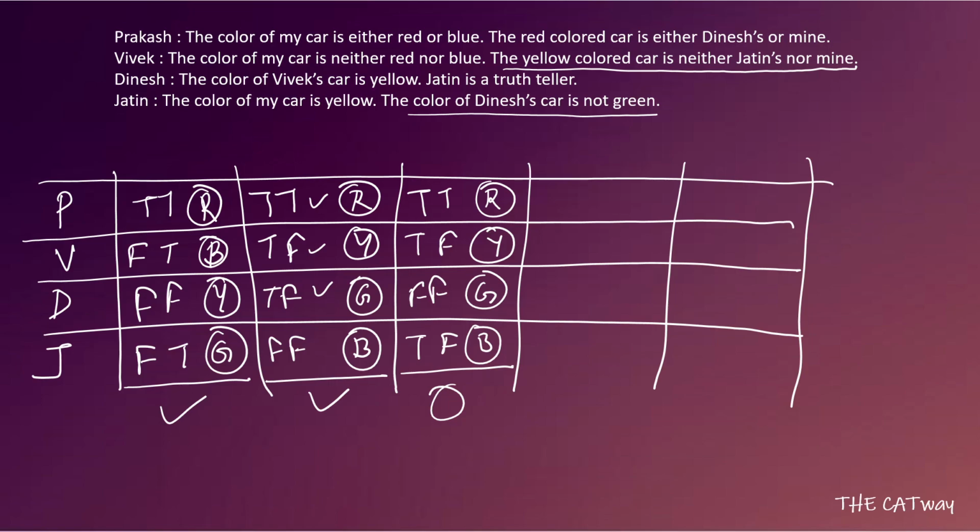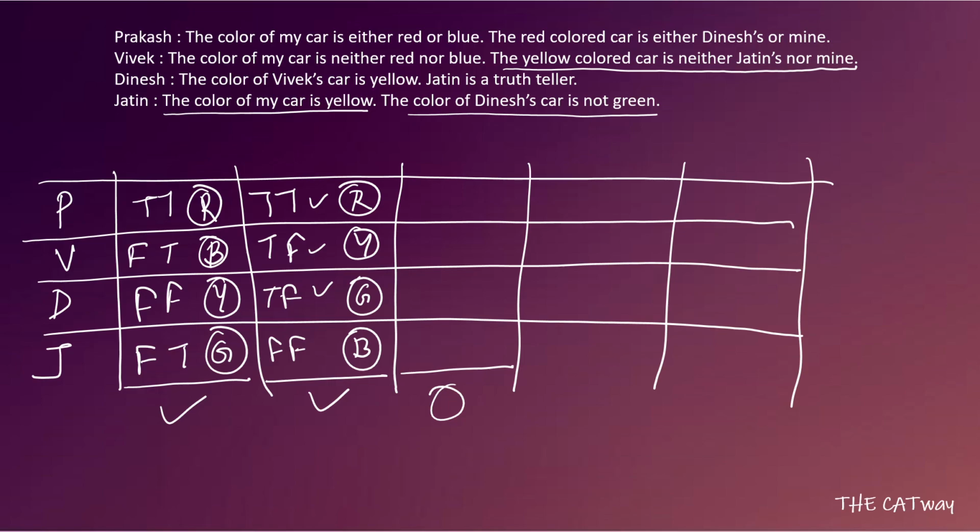Okay. Now, do we have any contradictions? Okay, yes, we have contradictions because Jatin says the color of my car is yellow, but we are getting his color as blue. So this case is not a possible case. Okay. So we'll remove this case. So I guess we have made all the cases in which Prakash can be the truth teller.